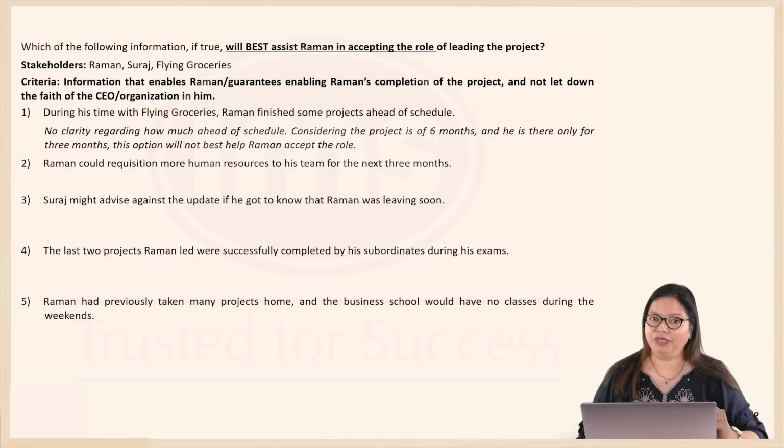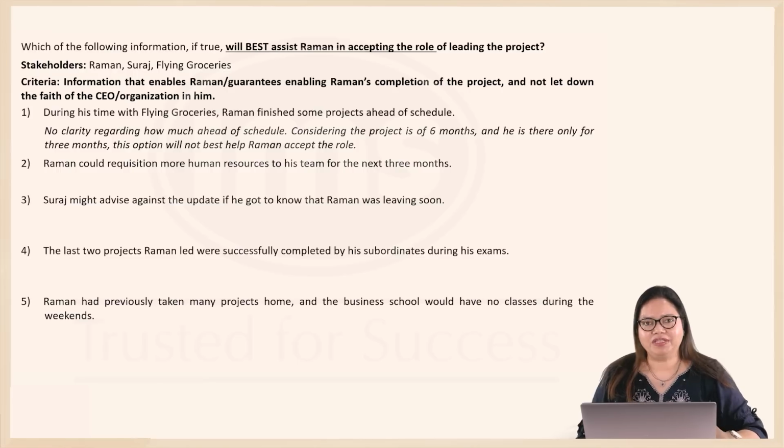2, Raman could requisition more human resources to his team for the next 3 months. He could do that. However, this is likely to raise the suspicion of people around him. HR might be interested in understanding why so many people are being requisitioned for a certain project.